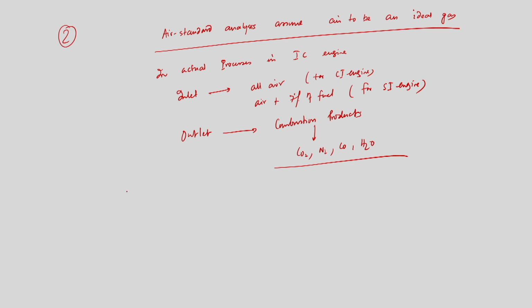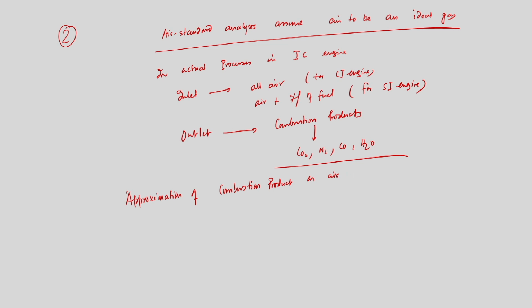So, this approximation of the combustion product as air is very important, and it simplifies the analysis.